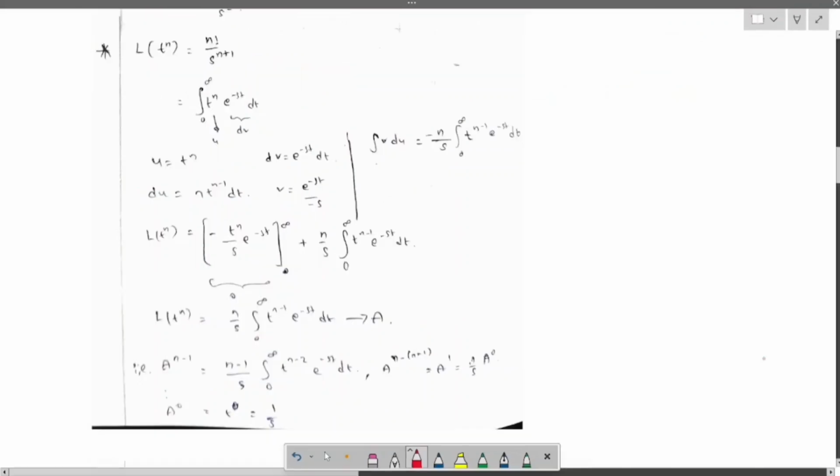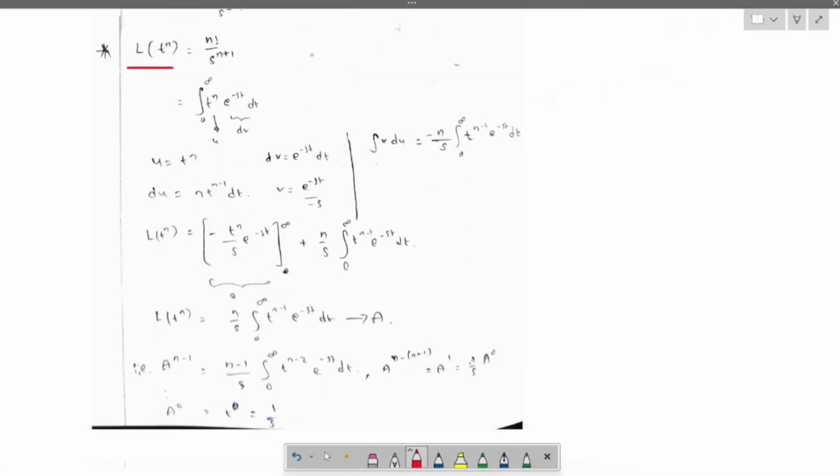Now let us see the Laplace of t power n, which equals n factorial by s power n plus 1. What is f of t? It is t power n, so the integral is t power n into e power minus st dt. Let's take the same approach. t power n equals u.